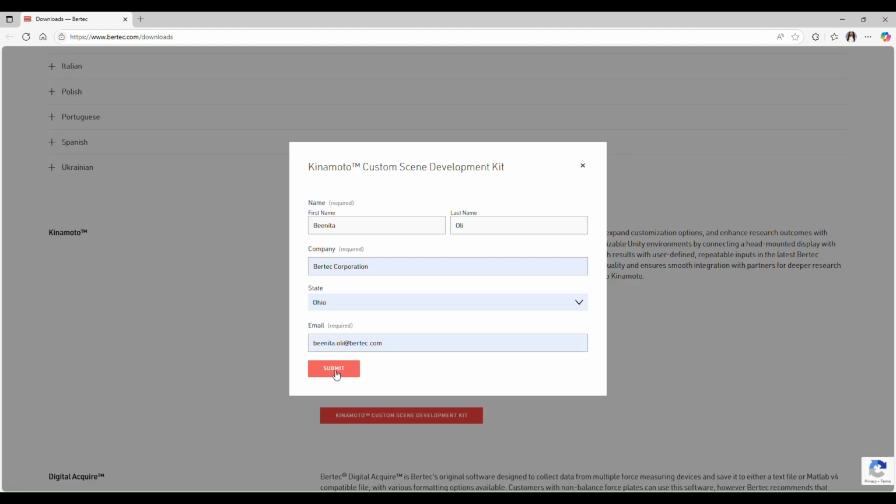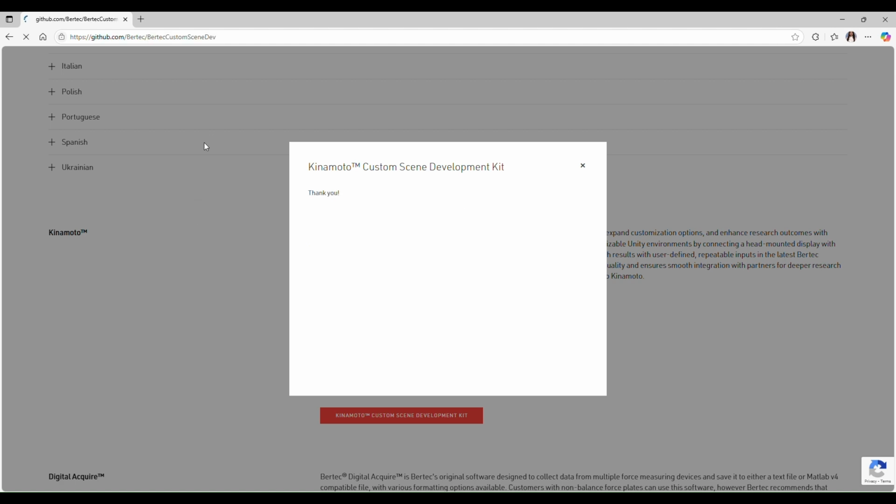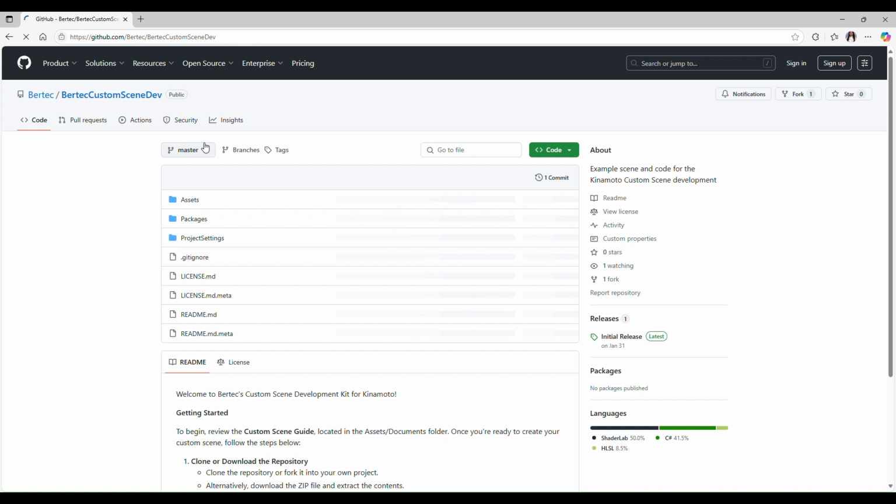Fill out the form and click Submit. Once you hit Submit, a Bertec GitHub page will open with Software Development Kit files.